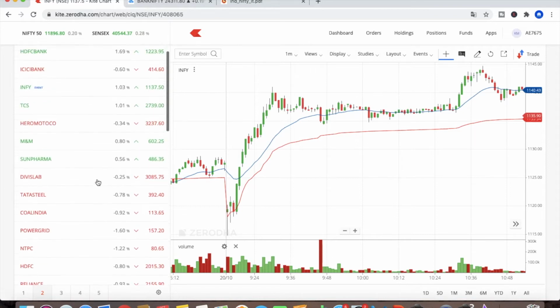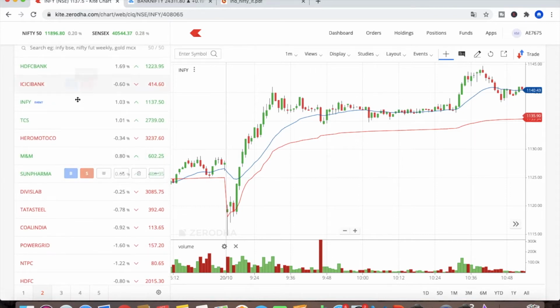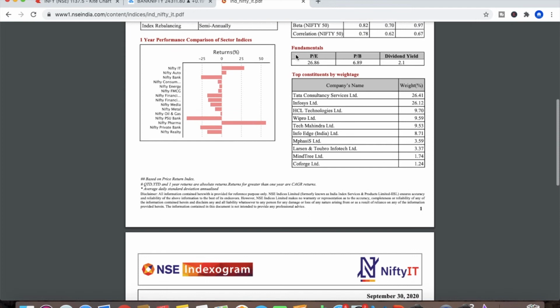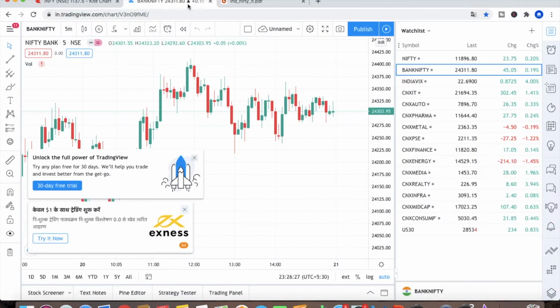Once you make this watch list, first you select the banking stocks, Bank Nifty stocks. After that you select Infosys and TCS. Why have we selected Infosys and TCS? Because these are the maximum weightage stocks in this index. In this manner you have to select sector wise.